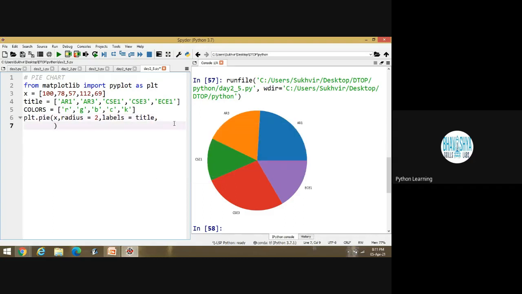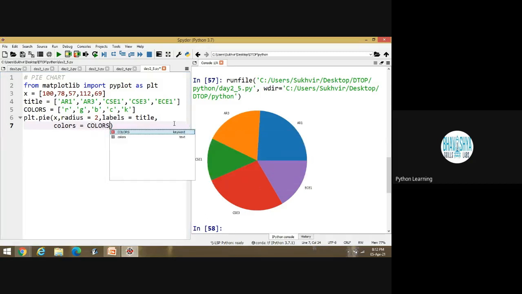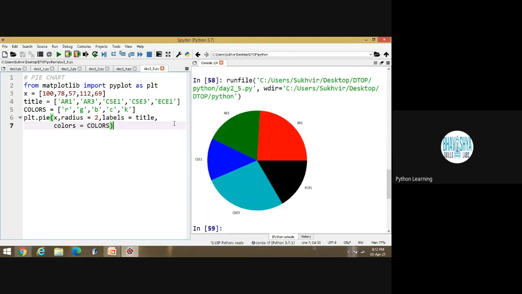This one is the basic code of writing the content, nothing else. What I have to write, colors is equal to, what is the variable name? Colors. And execute the program. Look at this one. You can change the colors. First color is red. Second color is green and blue. Cyan color is there and black color is there. Is it okay? Yes, sir. One more thing is there.